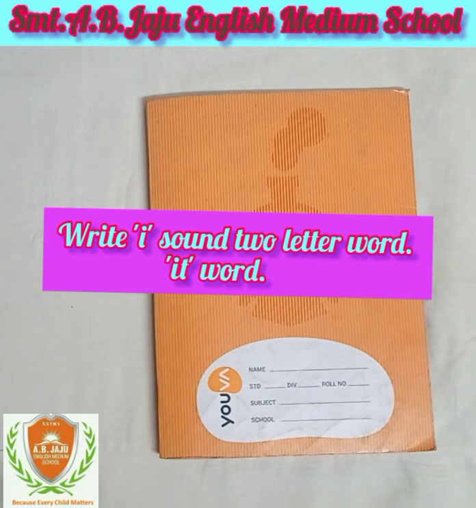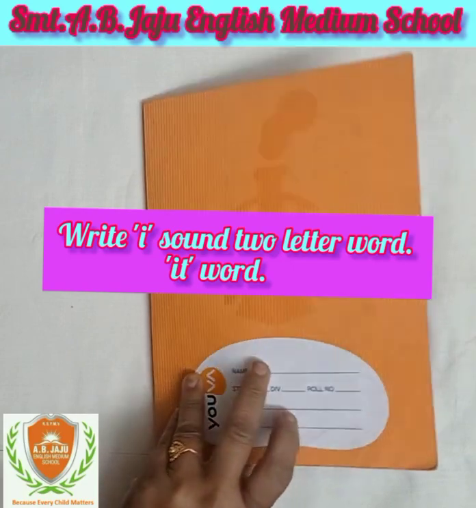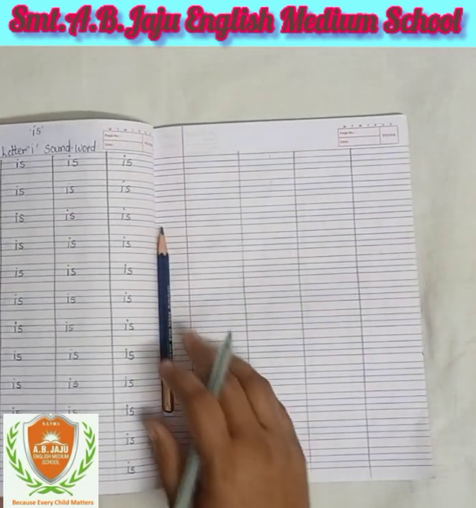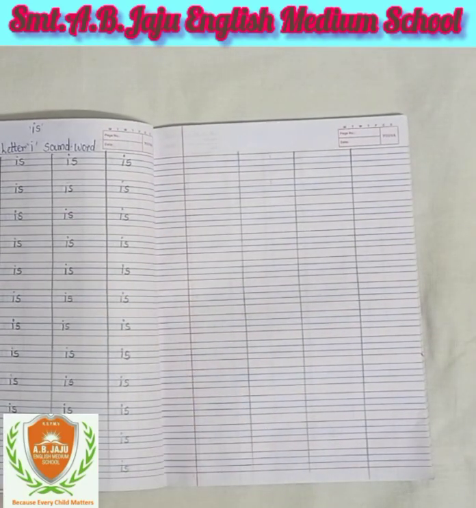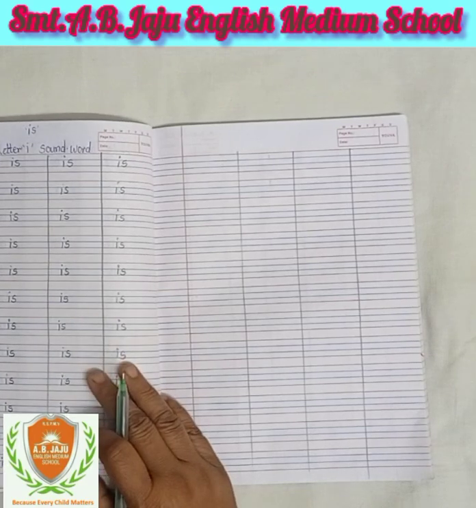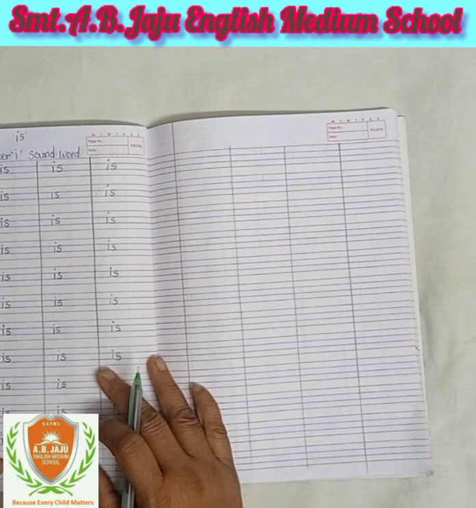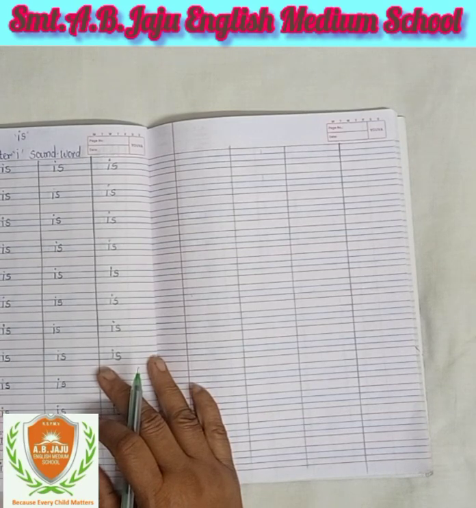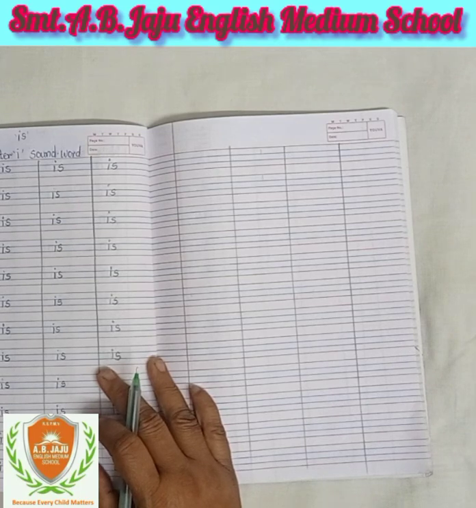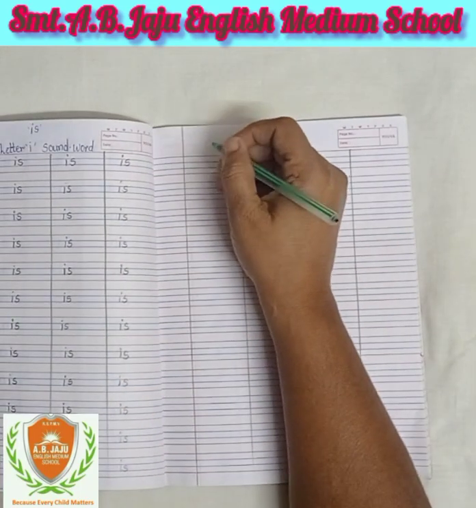Okay, now open the notebook. In four lines we will write down two letter words. In the previous video we learned and wrote "is". Sound of I is E, sound of S is S. Both sounds we mix, then comes the sound "is". Okay, now here write down on the top.